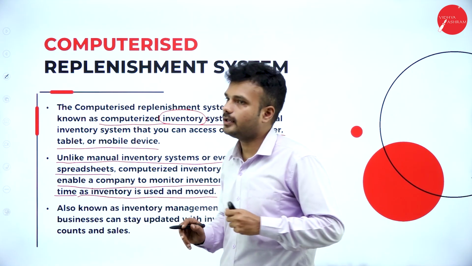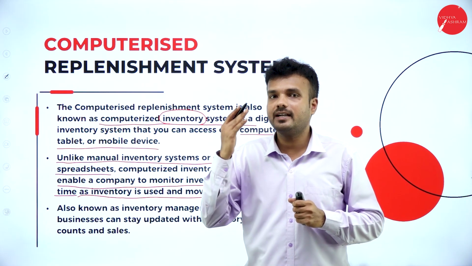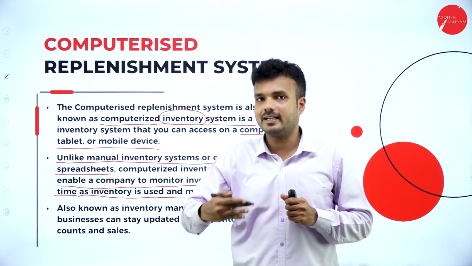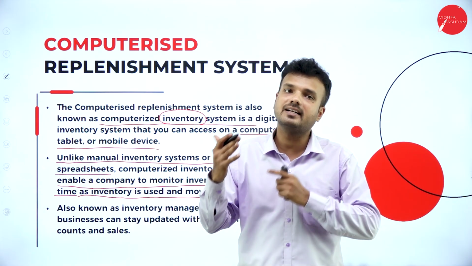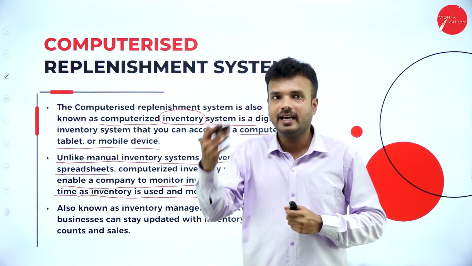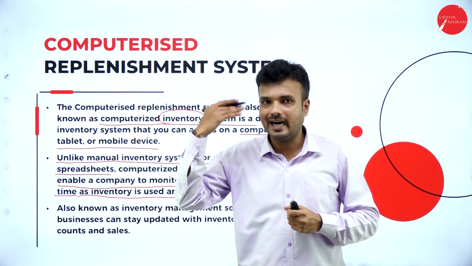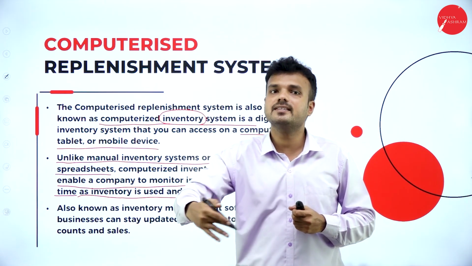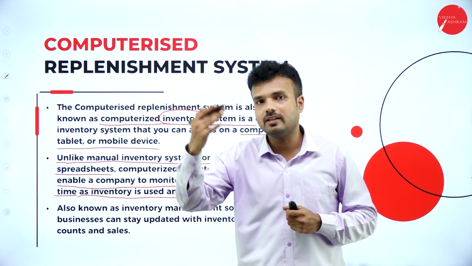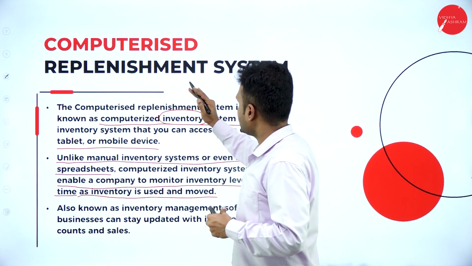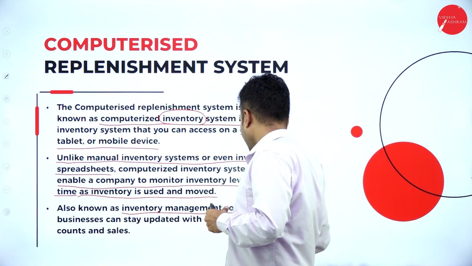So it is going to give the data in time as the inventory is bought or sold from the outlet. It is going to collect all the relevant information regarding the inventory, regarding the batch number, the stock, the units, the price, the profit and the reorder of the inventory. This computerized replacement system is also known as inventory management software.